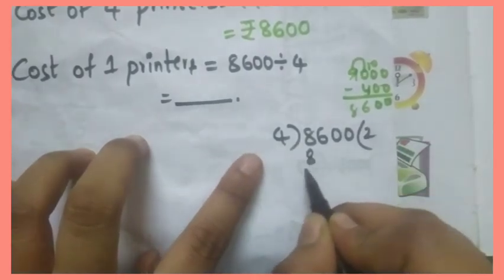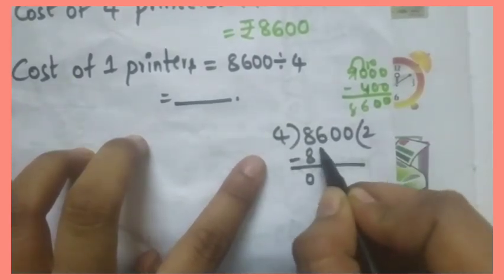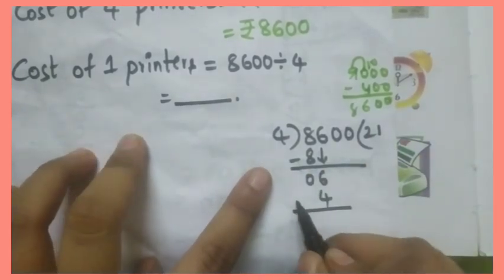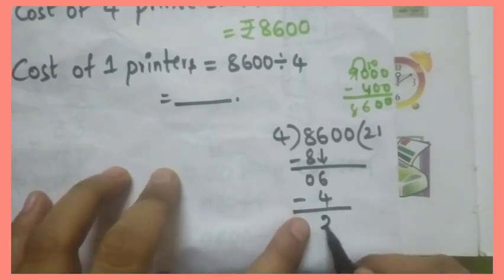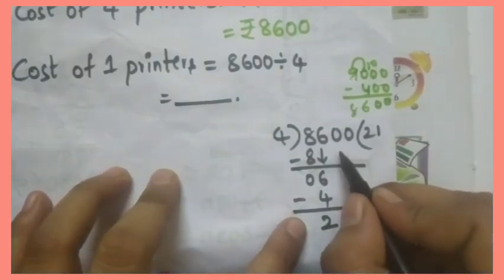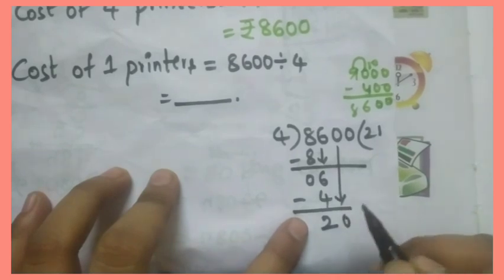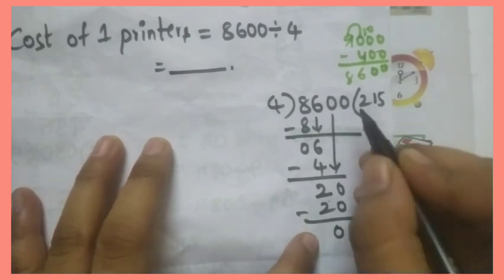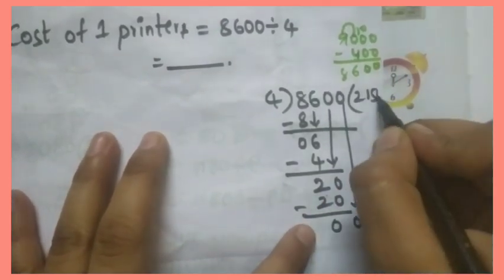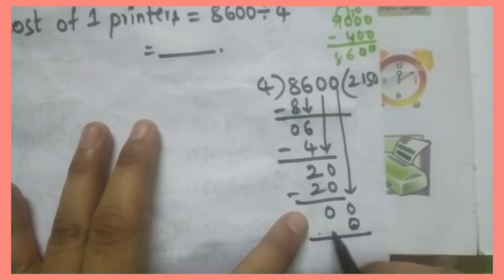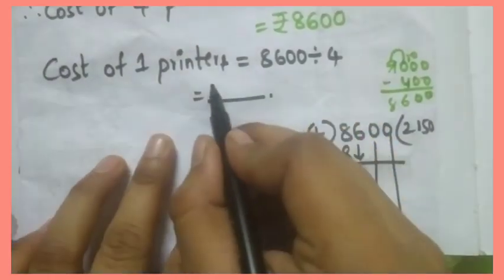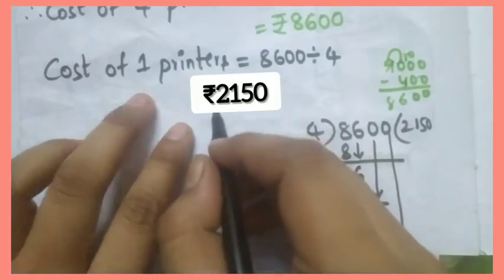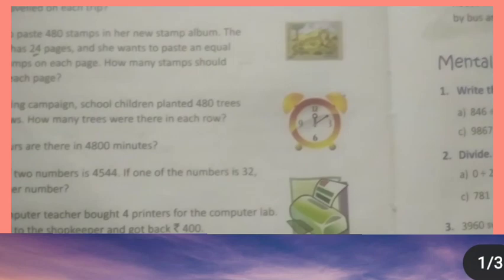4 twos are 8. This 6 will be written here. 4 ones are 4. 6 minus 4 is 2. And this 0 will be taken here. 4 5s are 20. 20 minus 20 is 0. This 0 will be taken here. 4 zeros are 0. 0 minus 0 is 0. So the answer is 2,150 rupees. Okay, this is the rupee symbol. Okay. Now look at H question.